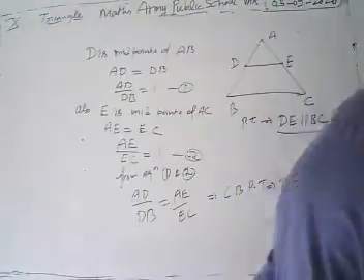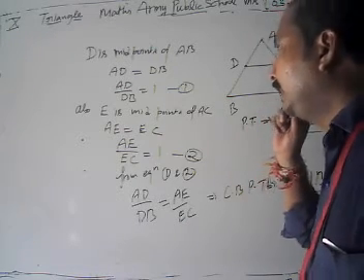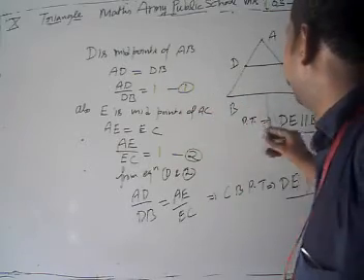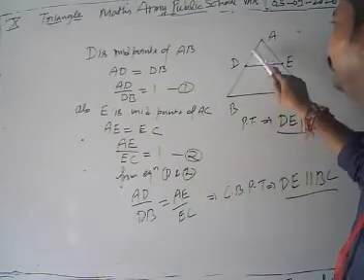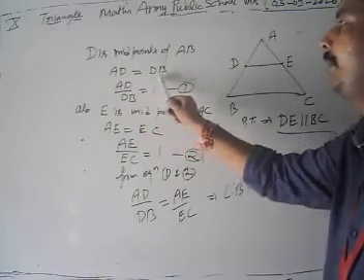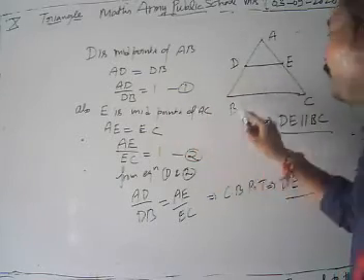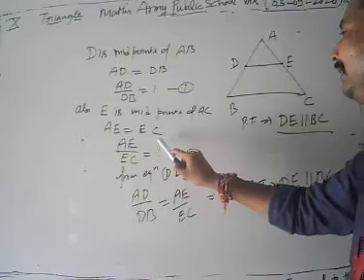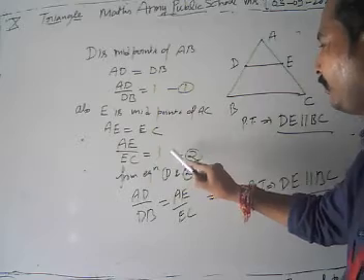Again, I am going to revise that. We have to prove that the line segment joining the midpoints of two sides of a triangle is parallel to the third side. To prove this, that is DE is parallel to BC, we start with D. Since D is the midpoint of AB, the length of AD is equal to DB. Then dividing both sides by DB, AD upon DB, DB by DB is 1, we have AD by DB equal to 1, make it equation 1. Again, E is the midpoint of AC, so the length of AE is equal to EC. Again dividing both sides by EC, AE upon EC is equal to EC by EC, which is 1. Make it equation 2.